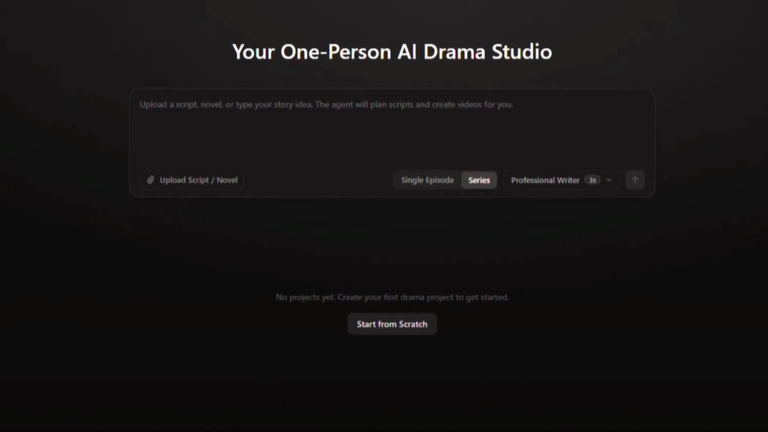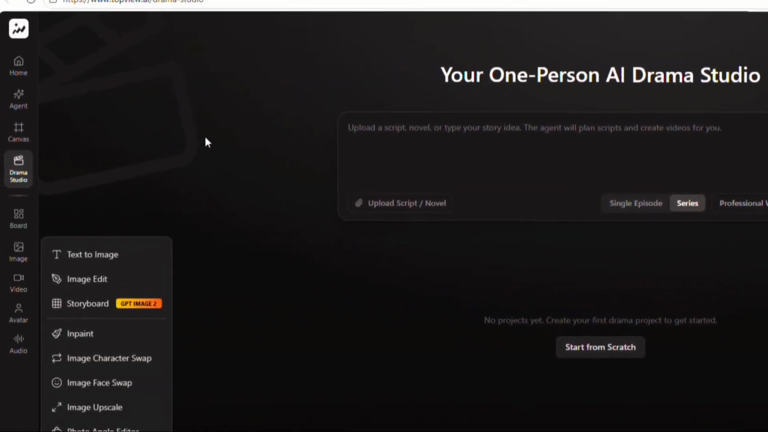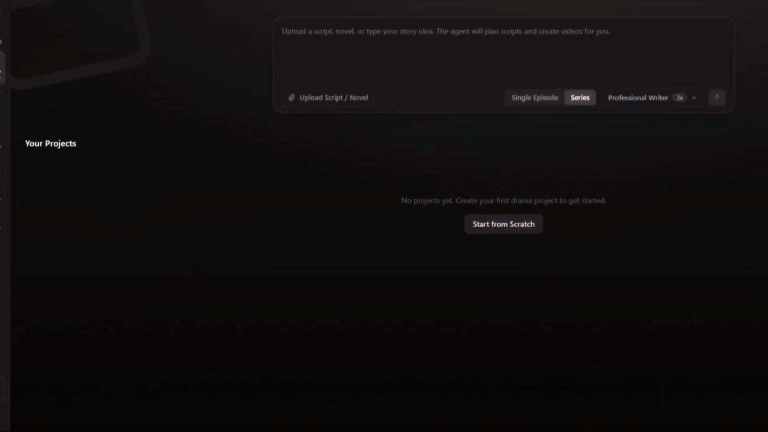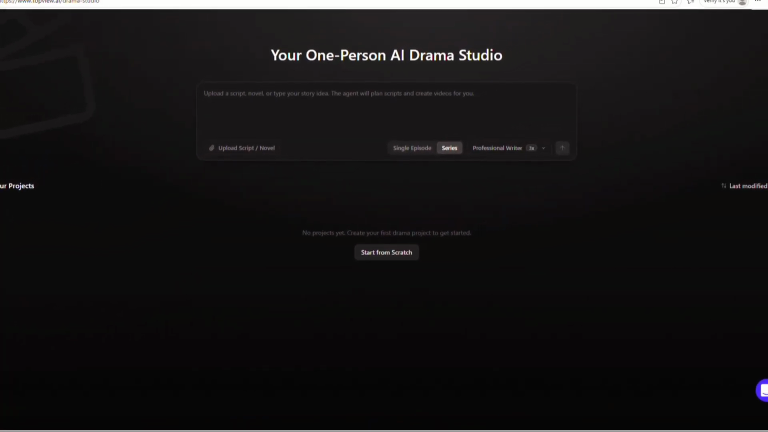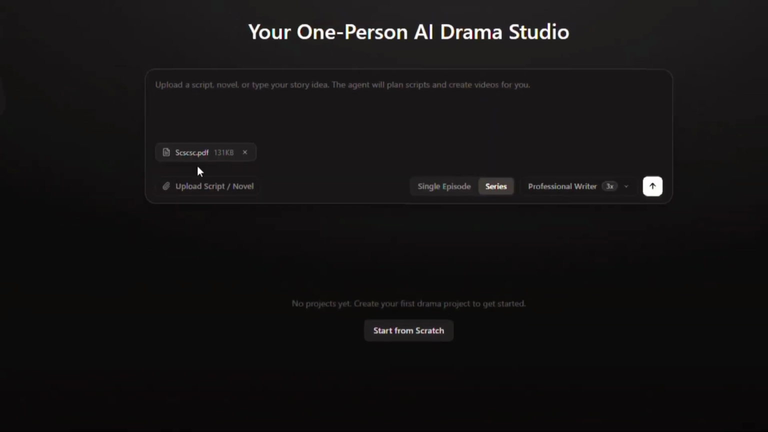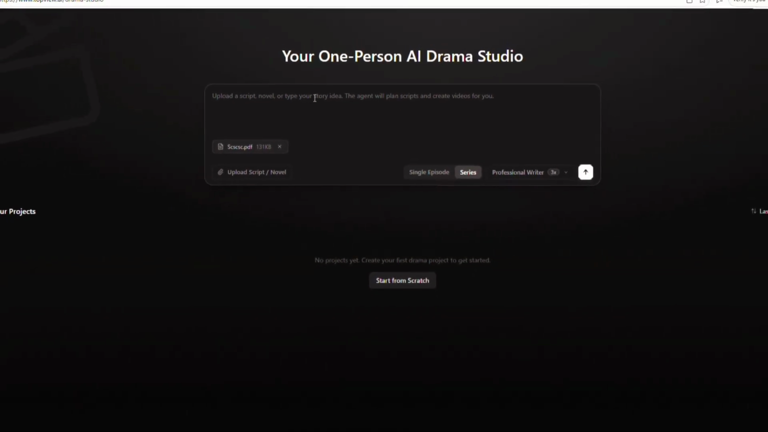This is actually a really good tool that works like a complete studio. You can control everything from home and create an entire series according to your own style. Here, you'll get an interface like this. First, you need to sign up, and after that, you'll see an option called Upload Script. Click on the Upload Script option and upload the PDF file of your script.